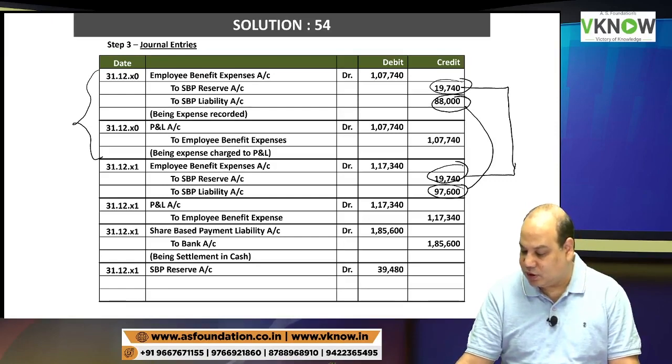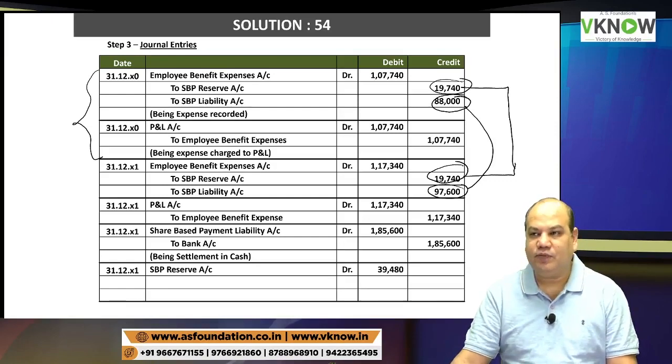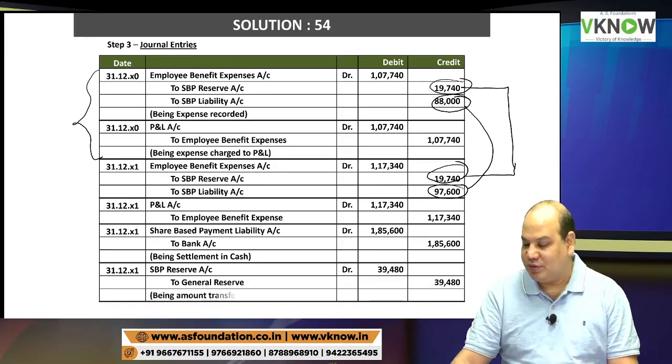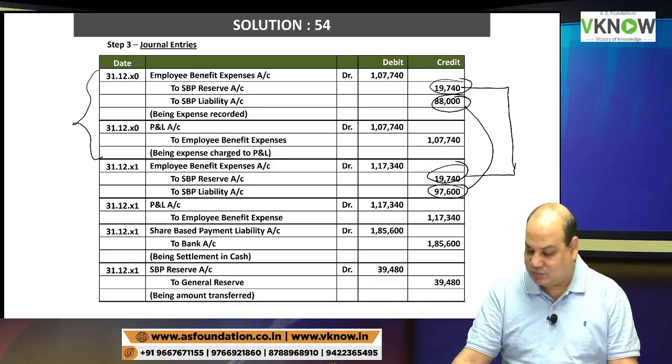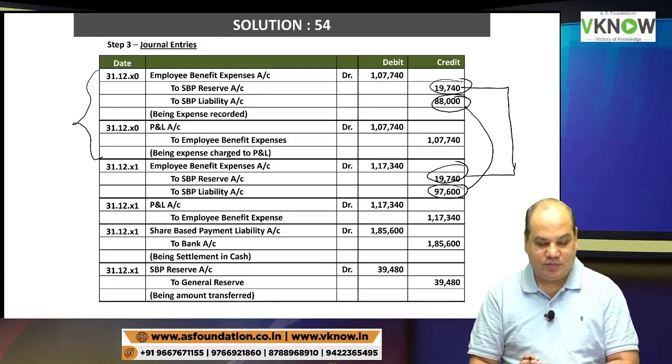SBP reserve account debit 39,480 to general reserve 39,480, being amount transferred. Okay, this is the answer of this simple question. You should practice and you'll get full marks, because we have written everything that was supposed to be written.